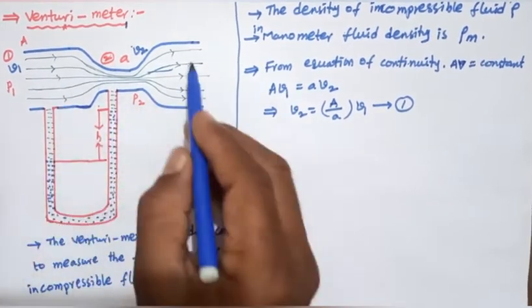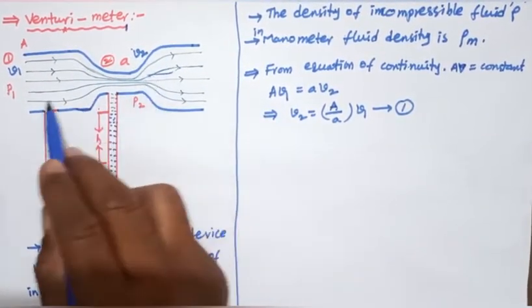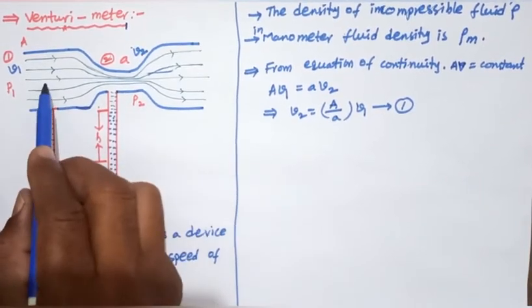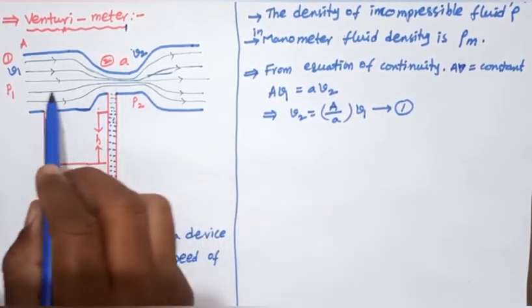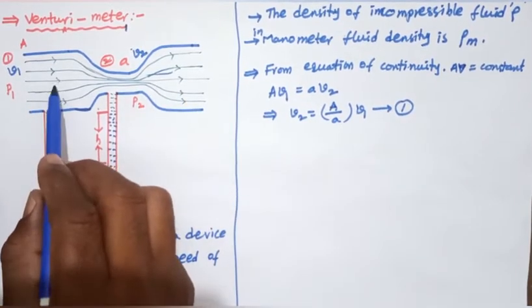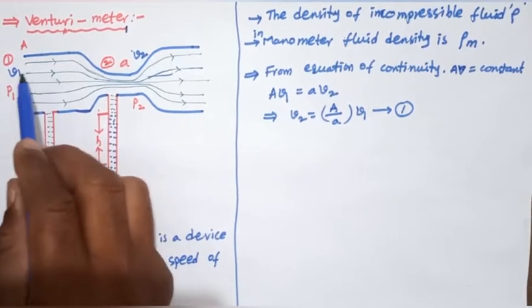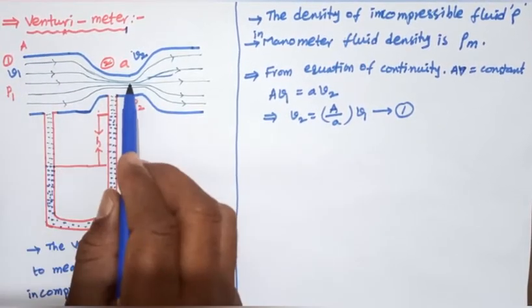So this is an incompressible fluid. So for the incompressible fluid, here these heights from the surface are measured from outside, inside the fluid, to the Venturi channel.